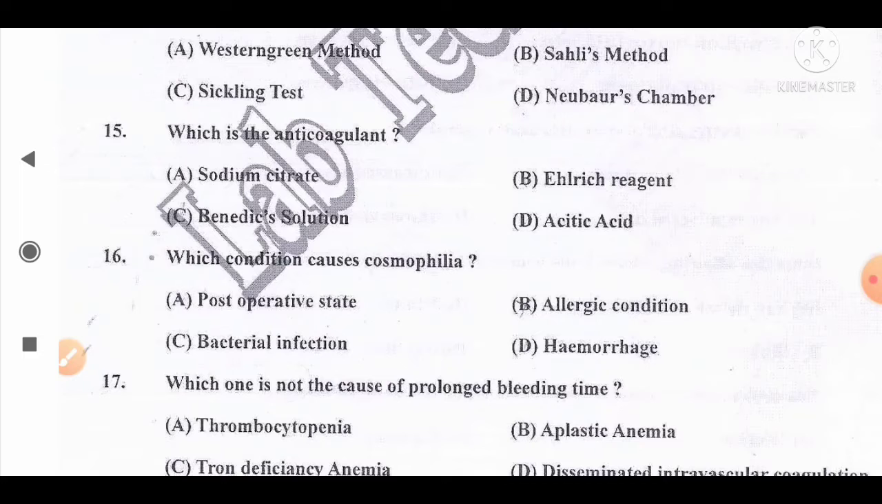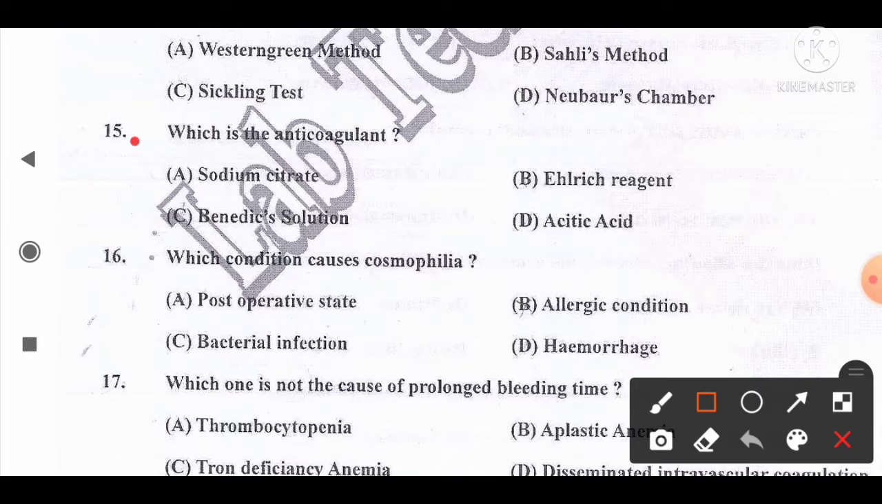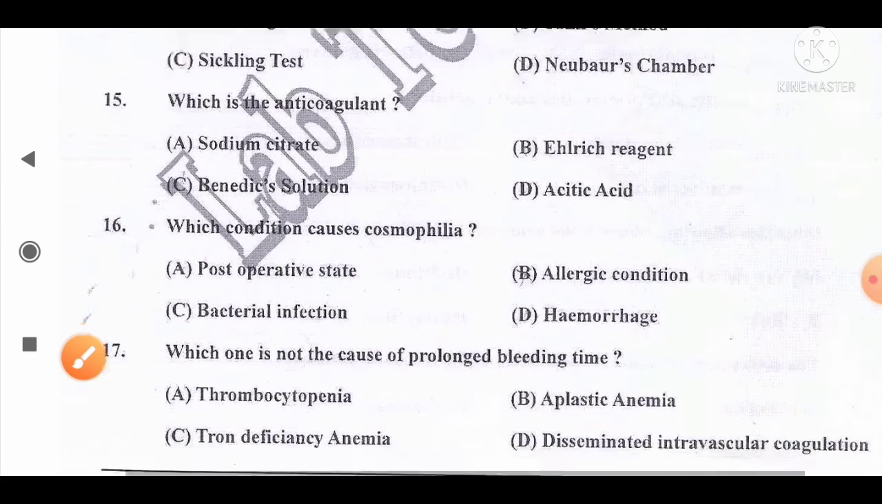Which is the anticoagulant? And the options are A. Sodium citrate, B. Ehrlich's reagent, C. Benedict's solution, D. Acetic acid. And the correct answer for this question is option A. Sodium citrate is an example of an anticoagulant. So here option A is the correct answer for this question. Move to the next question, number 16.